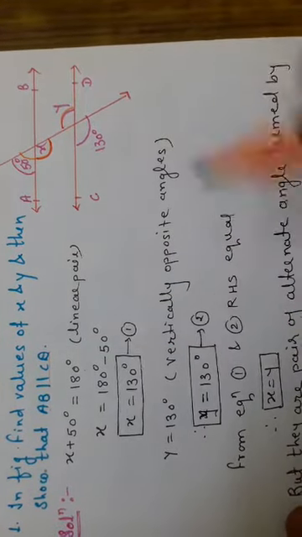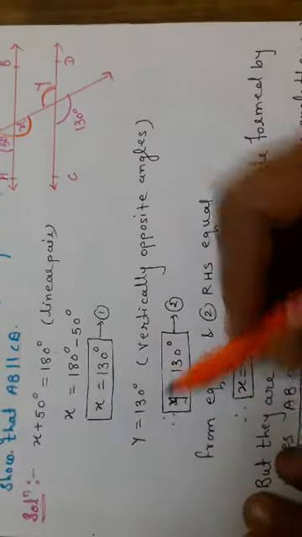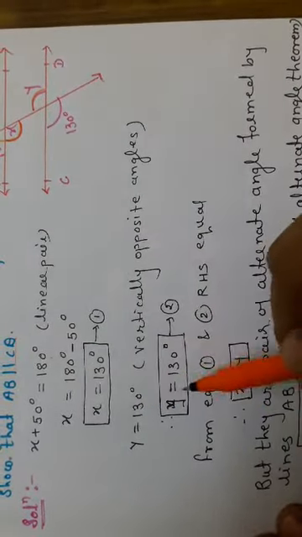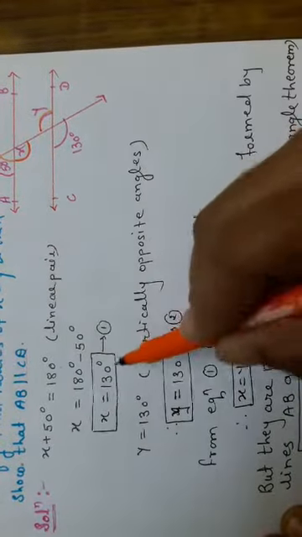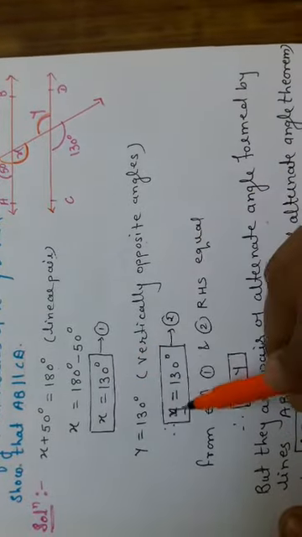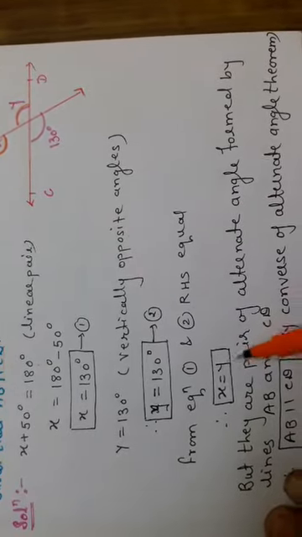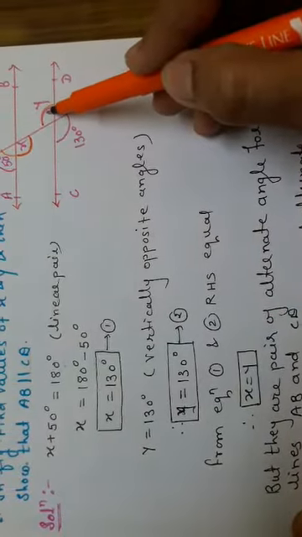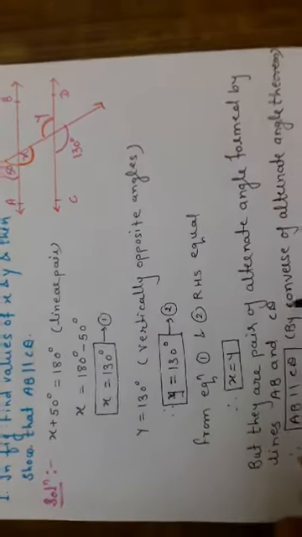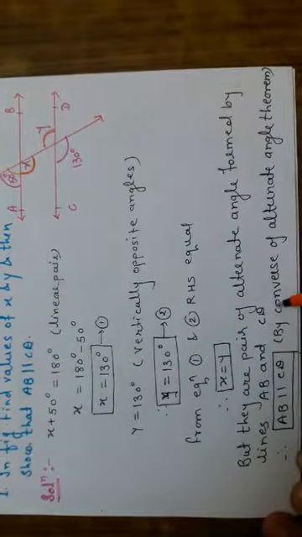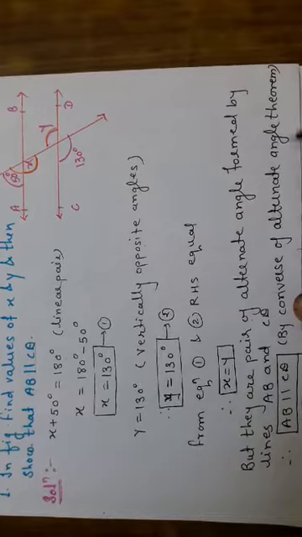We will call this 1. Now you are finding y and 130 degrees, they are vertically opposite. So what is the value of y? We will get 130 degrees, vertically opposite angles. Reason we have to write. From 1 and 2, x is also 130 degrees, y is also 130 degrees. From equations 1 and 2, right-hand sides are equal, so x is equal to y. But they are the pair of alternate angles formed by which lines? AB and CD, and are equal. Therefore, AB is parallel to CD by converse of alternate angle theorem.